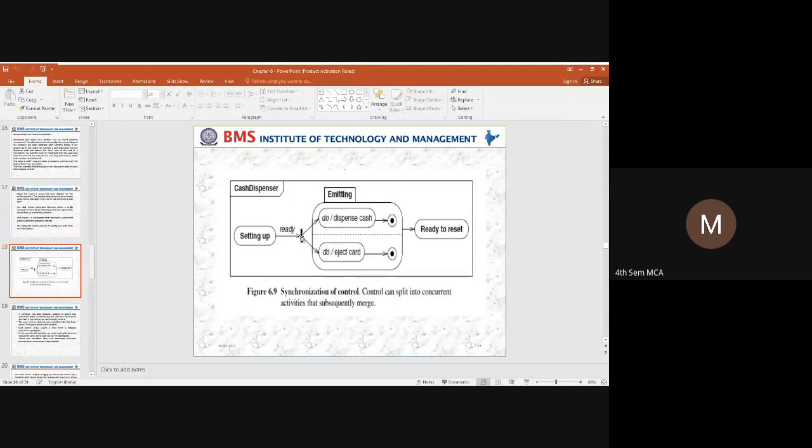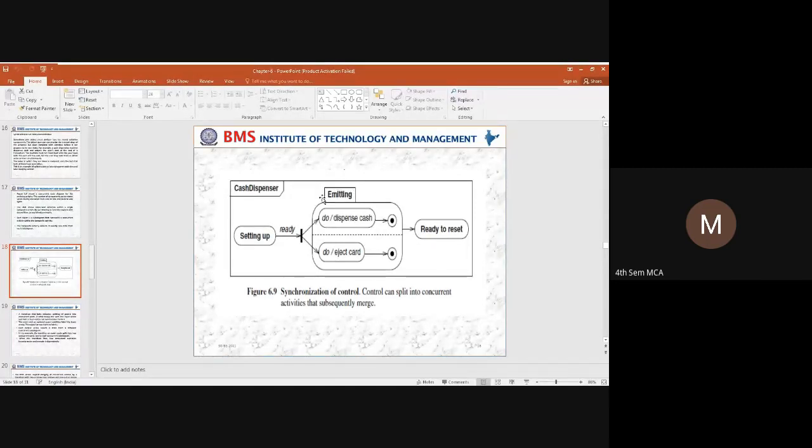This bar, we call it a synchronization bar, where the entire process is going to fork. Fork is nothing but the splitting up of a single process into two or more states or processes. Here the entire system will be ready, and that system will split up into two different actions. You have a state called emitting, you can see here.